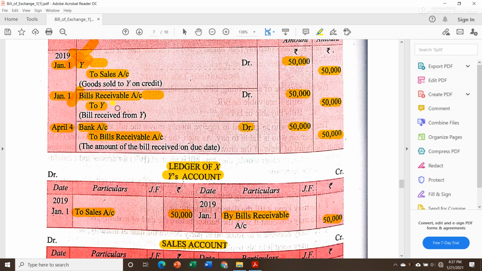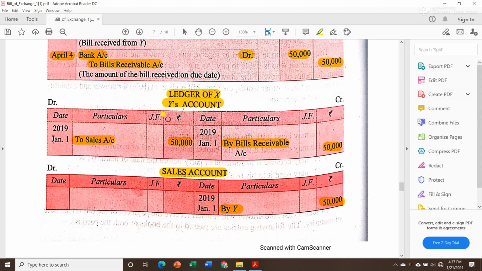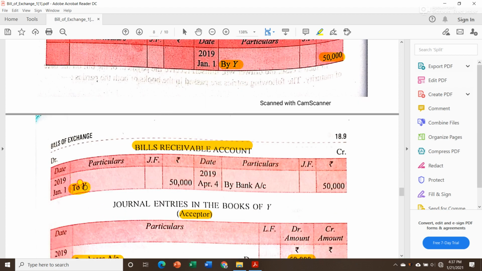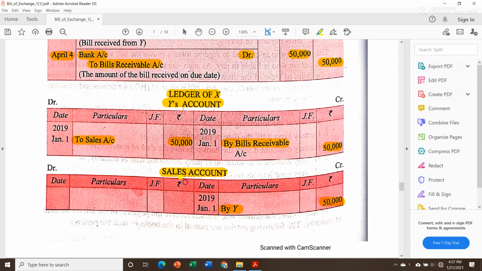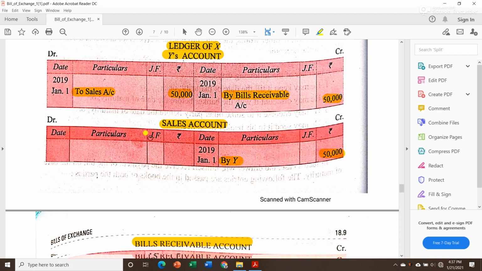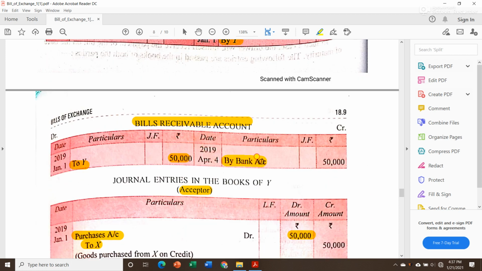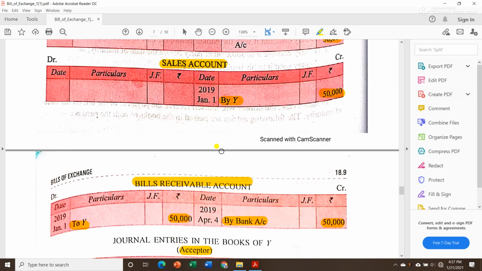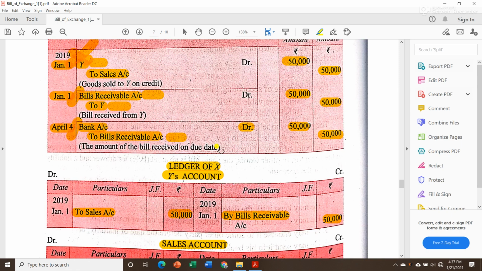Then we will put to Y 50,000. Next, let us see if there are any other journal entries related to bills receivable account. Yes, here it is. We will put 'by' in front of bank and write by bank account rupees 50,000. Okay, finished.